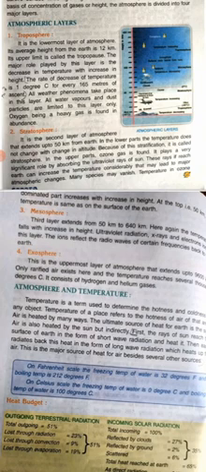On the Fahrenheit scale, the freezing temperature of water is 32 degrees Fahrenheit and boiling temperature is 212 degrees Fahrenheit. On the Celsius scale, the freezing temperature of water is 0 degrees Celsius and boiling temperature of water is 100 degrees Celsius.